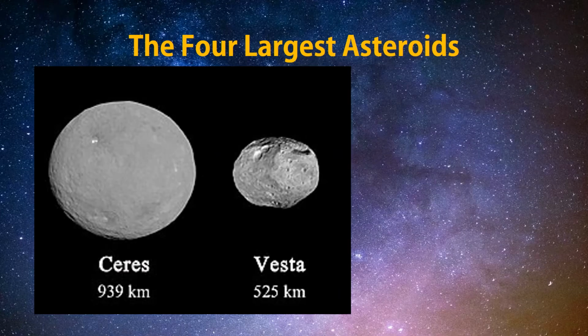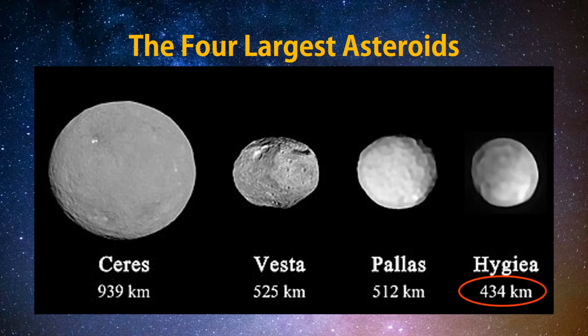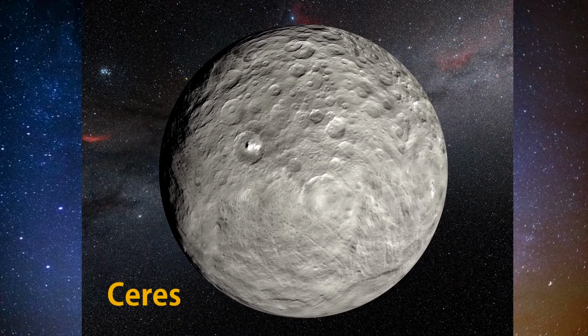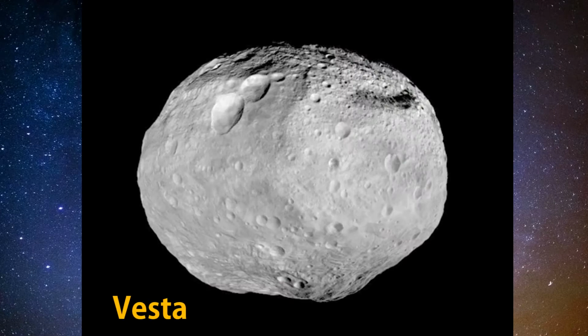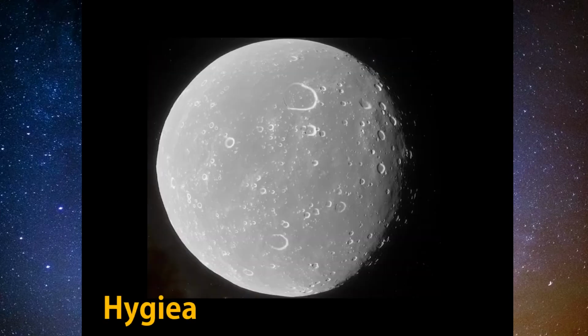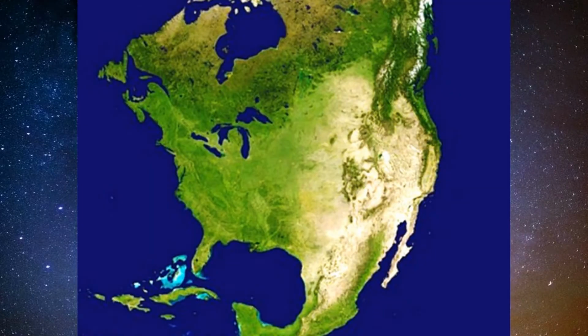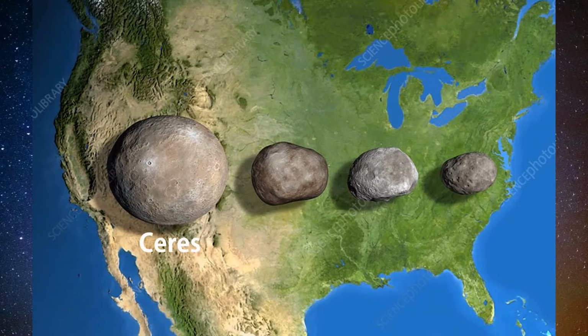The second is Vesta, 525 km. The third is Pallas, 512 km. And the fourth is Hygeia, 434 km. If we look closely, they look like this: Ceres, Vesta, Pallas, and Hygeia. Comparing the sizes of those 4 largest asteroids to the landmass of North America, they look like this. They can cover thousands of kilometers of the landmass.